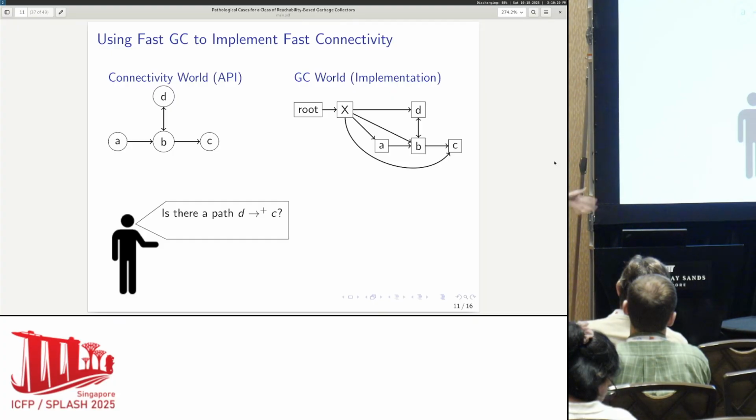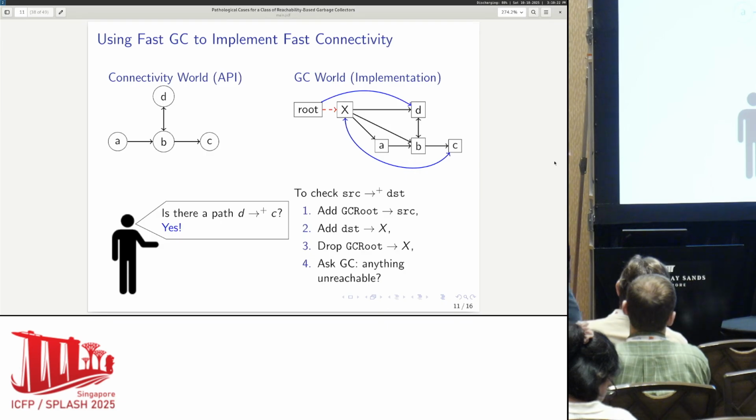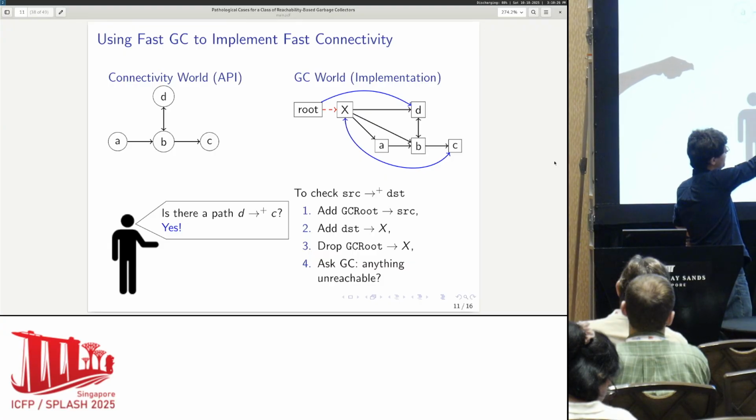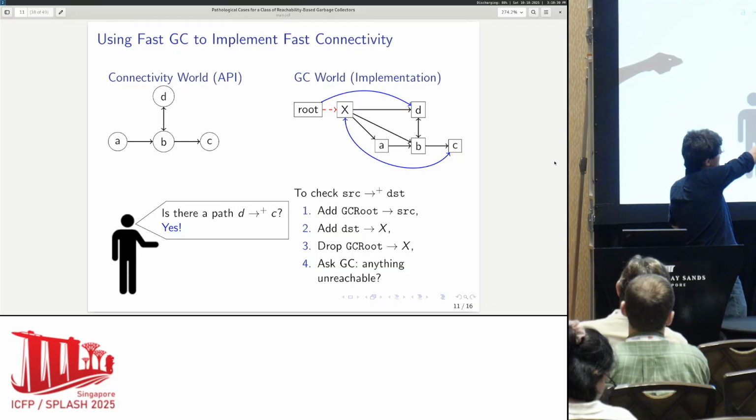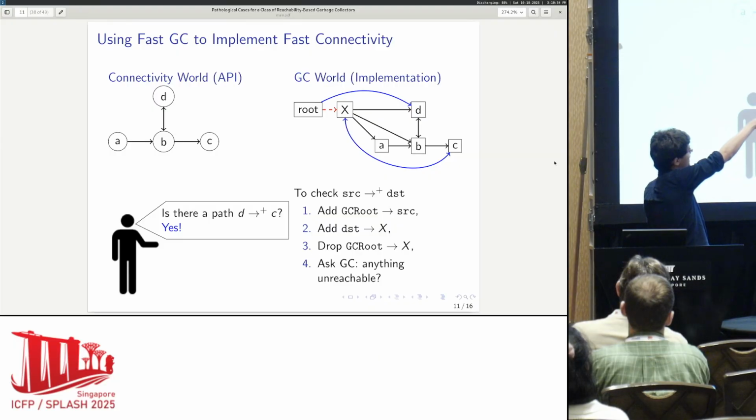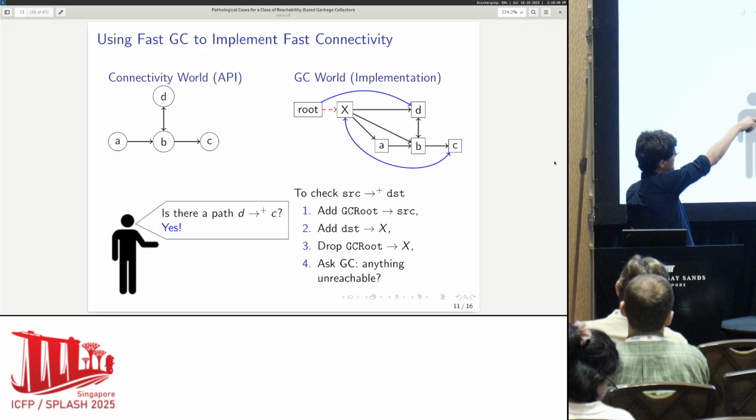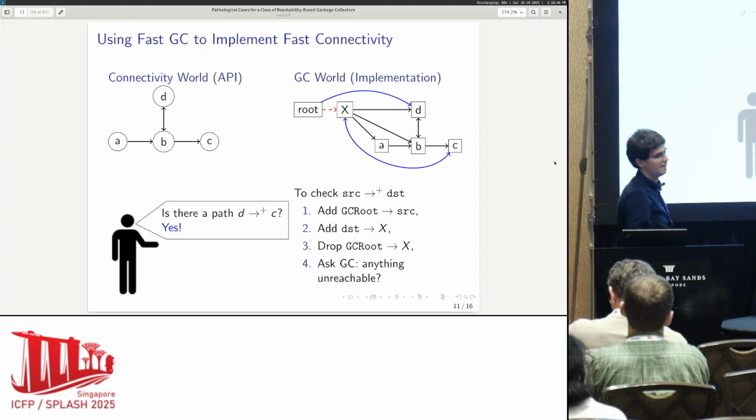You may have to just take my word for it, but what you should do is this. You should send some water flowing from the root to the source, D, and then disconnect X. X was all of these nodes' lifeline to the root, but now the lifeline goes through D. If it can reach the destination C, then you add a back edge from C back to X. So if there was a path from D to C, then nothing becomes unreachable here.